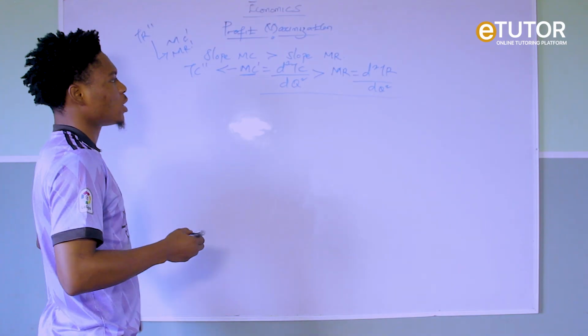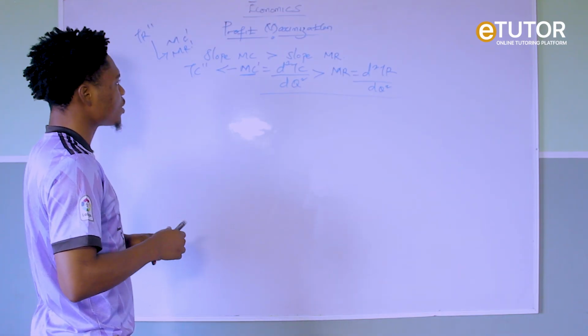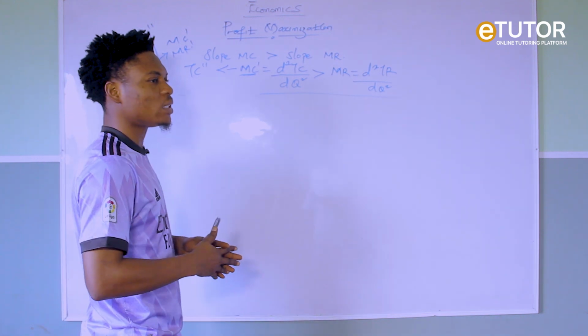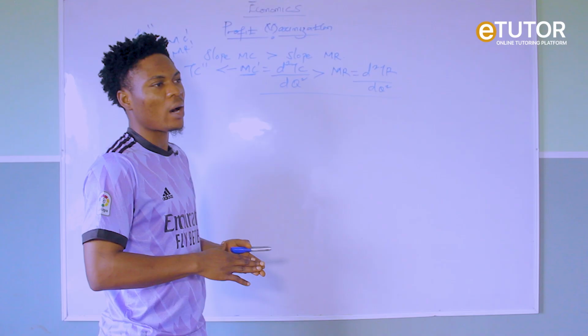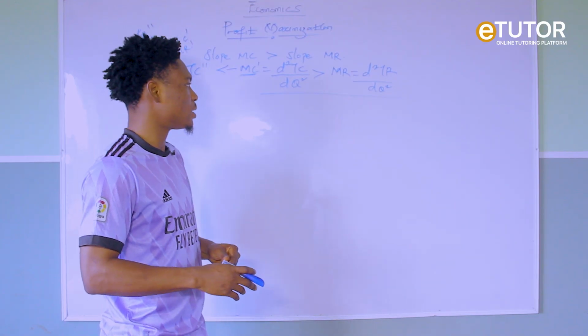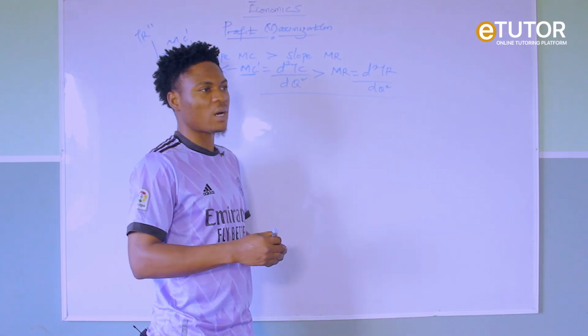Now let us illustrate this using graphs. It is the understanding of this graph that will lead us to our market structure for perfect competition and for other types of markets.